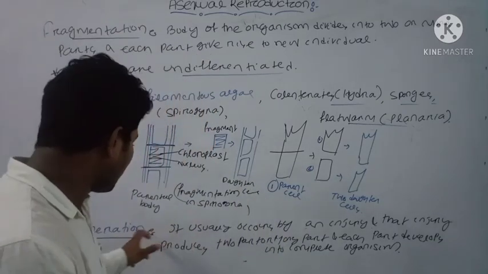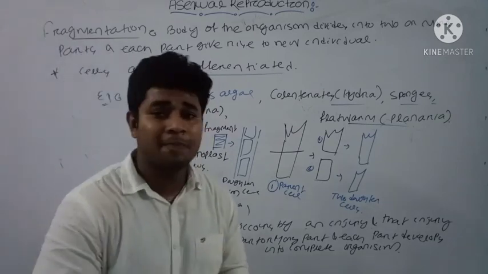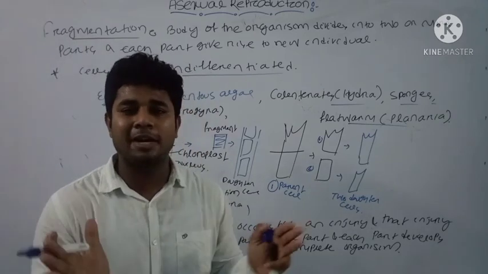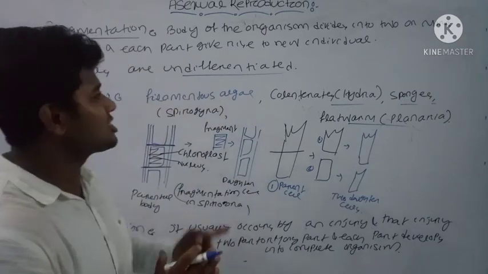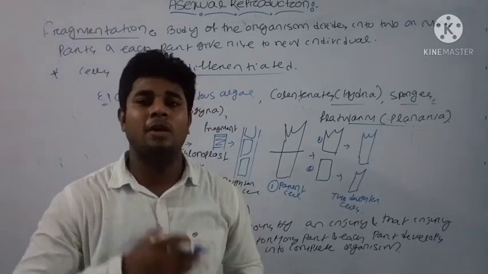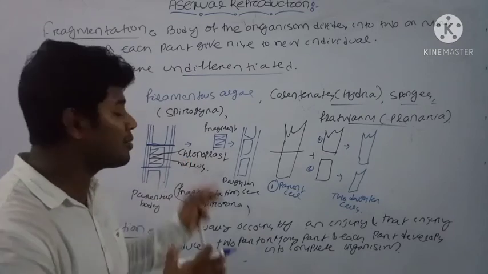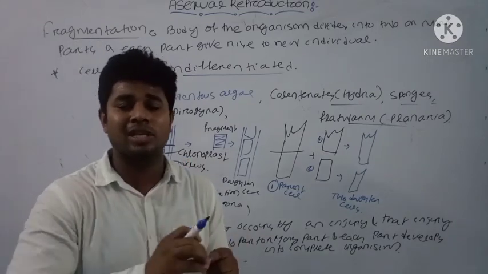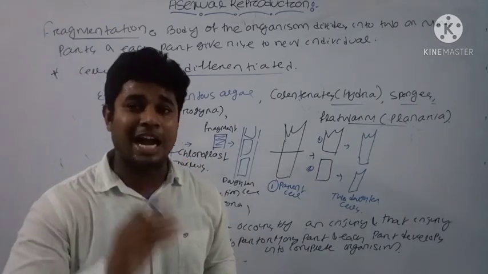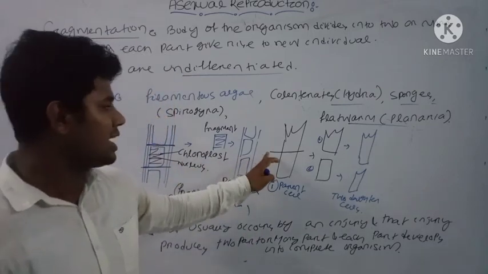What is the difference? In the regeneration process, the parental body is separated by an injury, but in the fragmentation process it occurs naturally. That is, when the parental body matures, after maturity it forms a part, and that part is capable of producing a new individual.